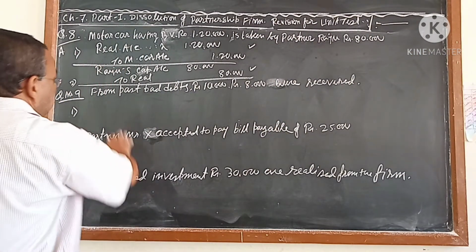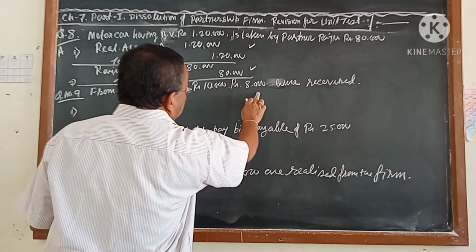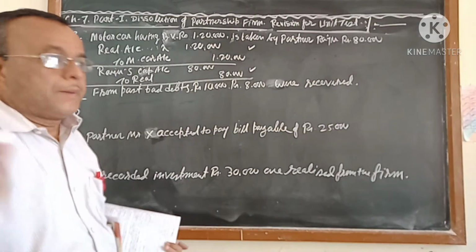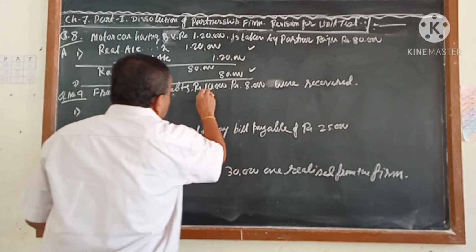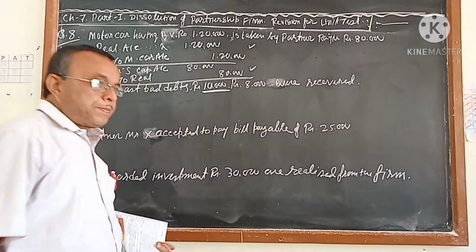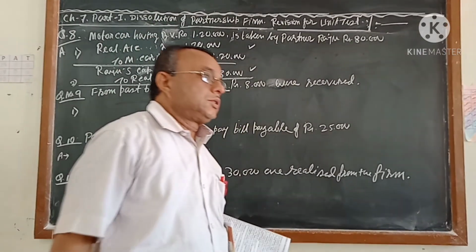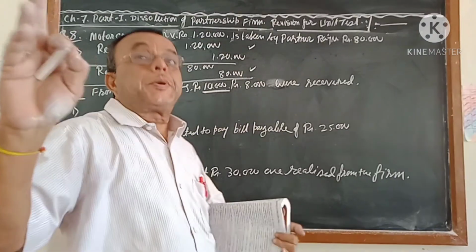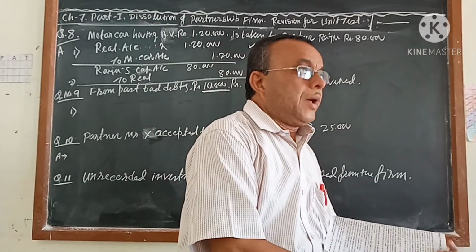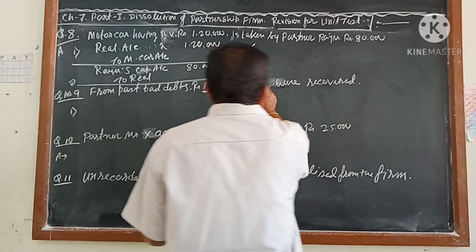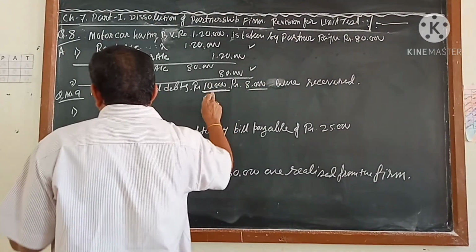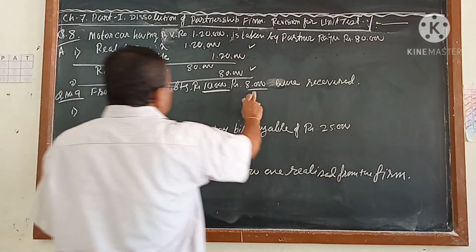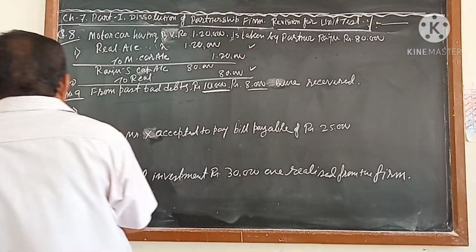Number 9. From the past bad debt of rupees 10,000, 8,000 are recovered. Confusion should not come. The journal you have already passed, in the profit and loss account on the debit side. At that time you wrote it as a bad debt, but you did not expect that the amount would come back. But after that you are getting back this 8,000. So the 8,000 entry which you already passed will not come. Only the entry which you have to pass for this 8,000.